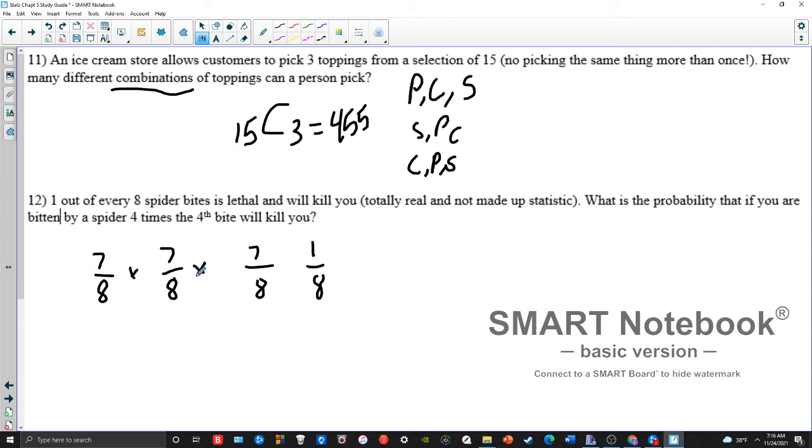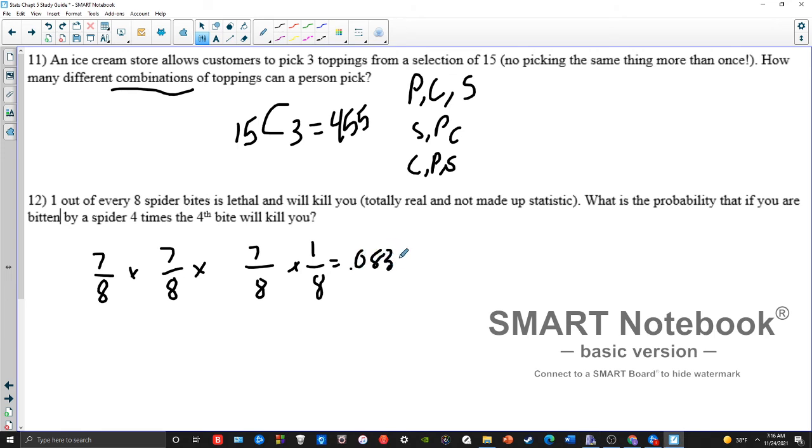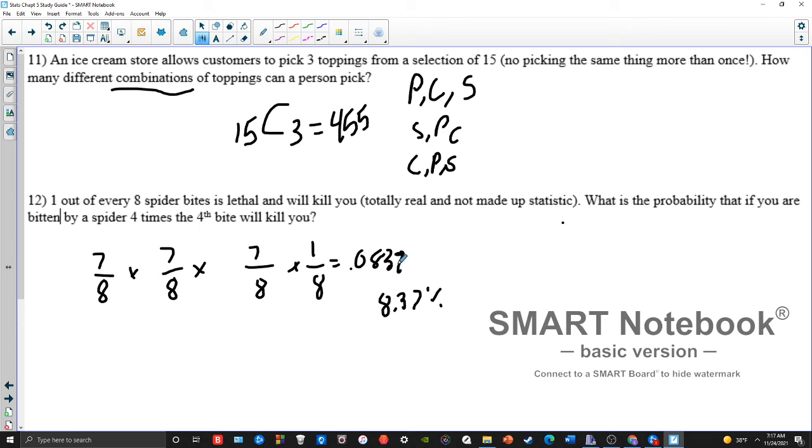And I'm going to multiply all these together to get the chance of living 3 times and then dying on the 4th one. So 7 out of 8 times 7 out of 8, and so on. Yes, there are quicker ways you can enter this in, but I'm just going to do it by the easy method here. And we get about 0.0837, or roughly an 8.37% chance of living for 3 bites and then dying on the 4th one. That's what this is saying here. So again, slightly different than your average binomial problem because you have a very specific order.